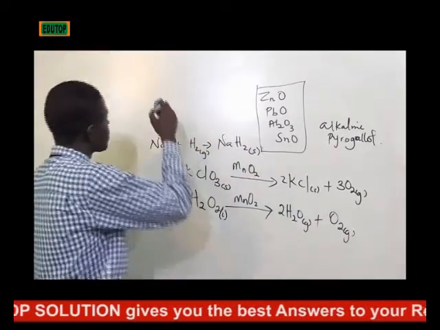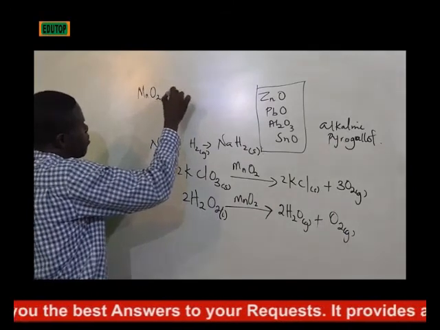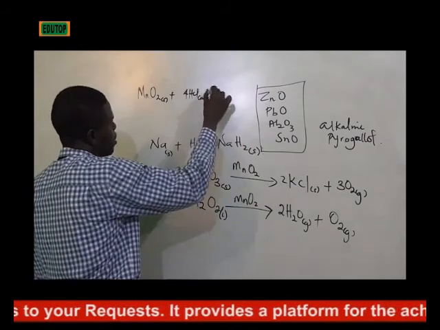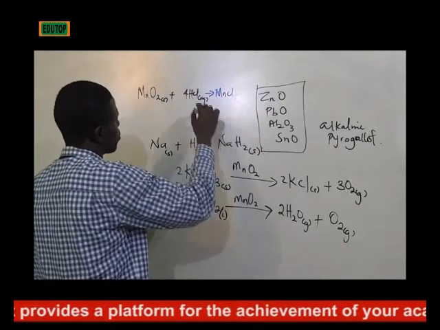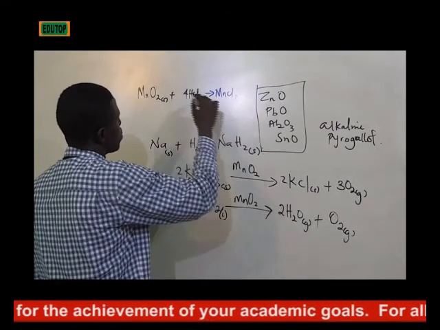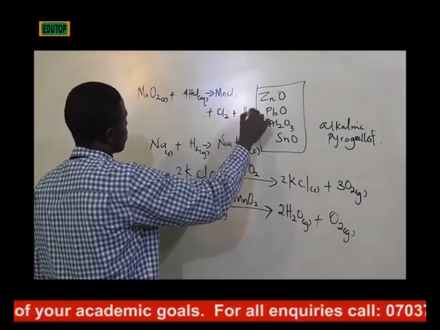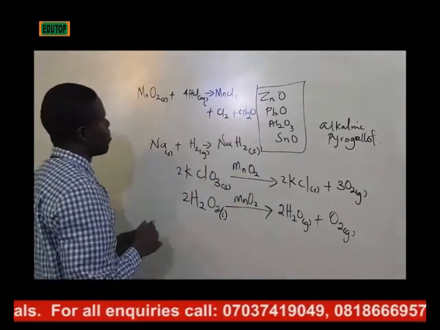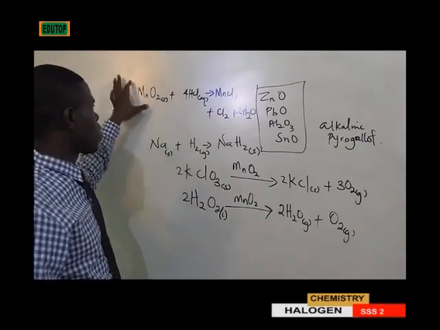So if you have manganese(IV) oxide, a solid, plus hydrochloric acid, aqueous, it will give manganese chloride plus chlorine, and then you have water. So it's balanced now.